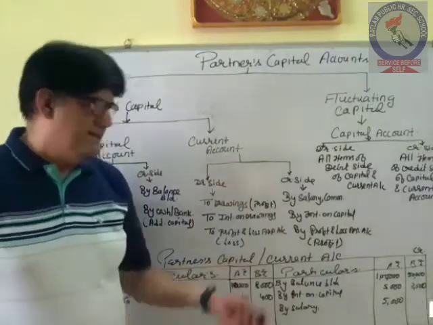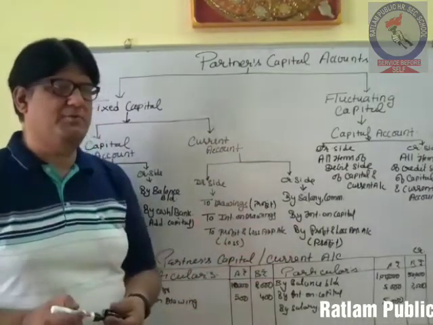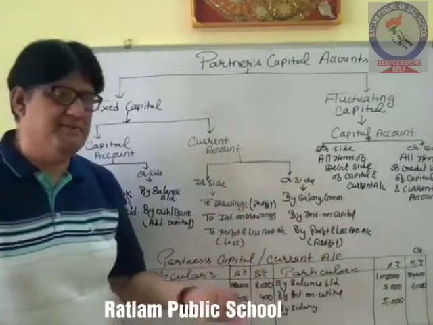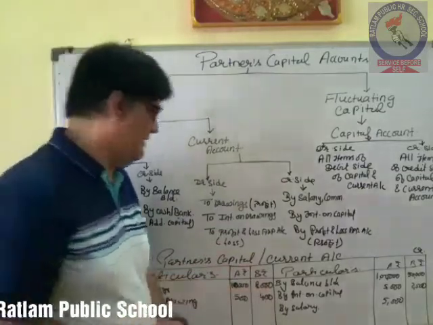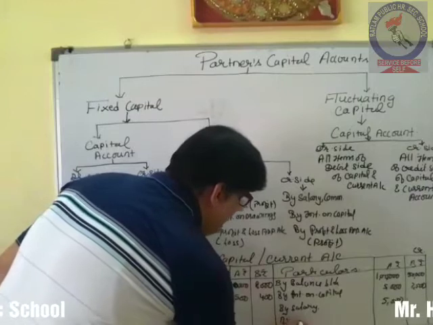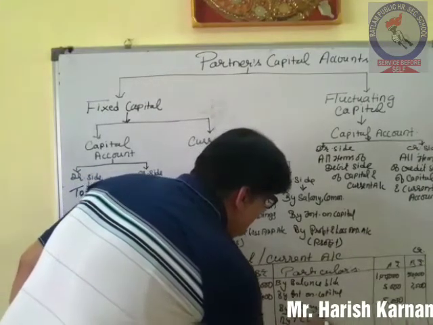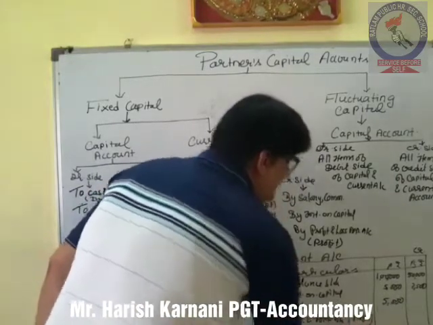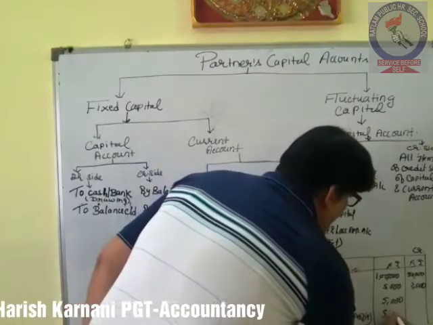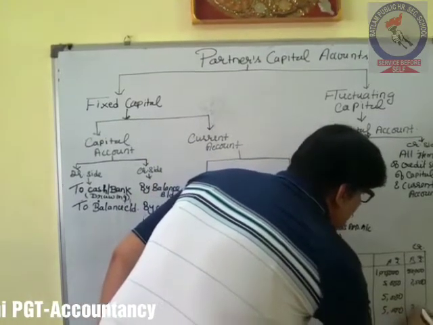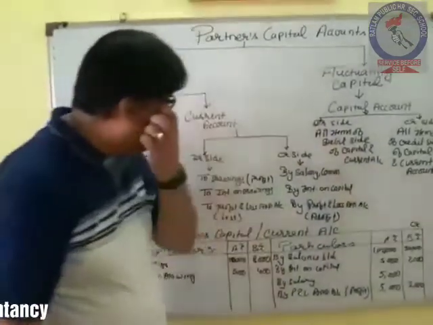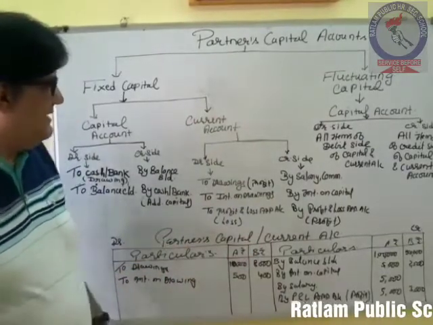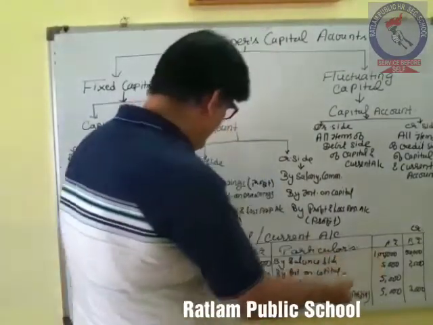And then it was said that in the profit and loss appropriation account there was a share of profit for A rupees 5,000 and for B rupees 3,000. So by P&L appropriation account, profit which was given to A, that was 5,000, and for B that was 3,000. So we have recorded all the adjustments also. So now what we have to see? We have to see what is the final closing balance.